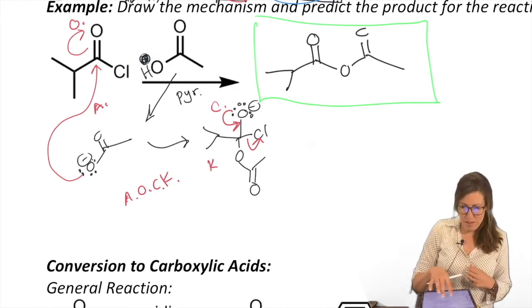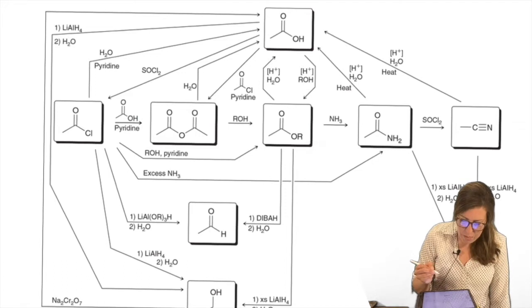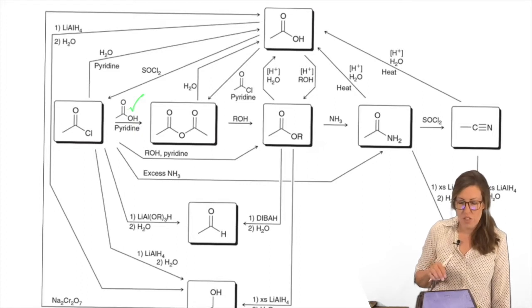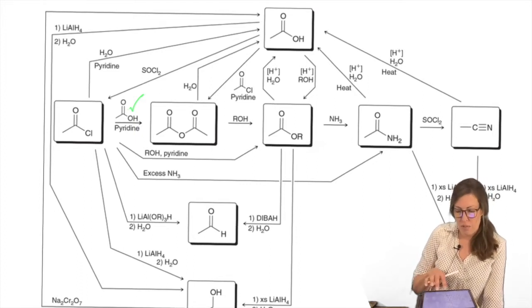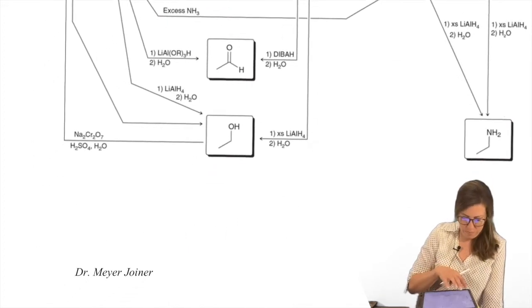So for example, how would you do that? I'd get this picture back and I'd say, what did I just do? Can I make sure I know how to do all of these? I went from an acid chloride to an acid anhydride. Check, right? So it's worth orienting yourself on this as you go. Okay.